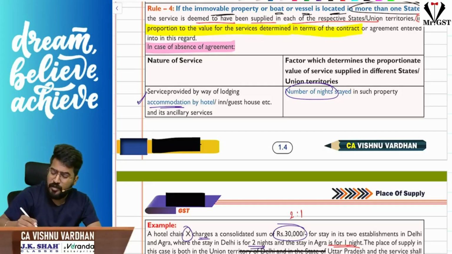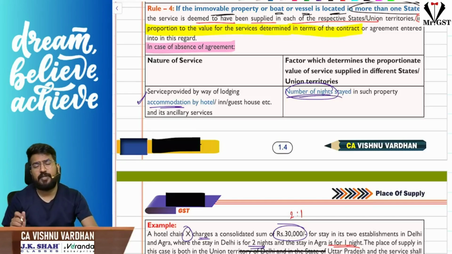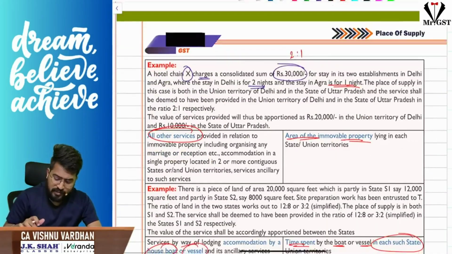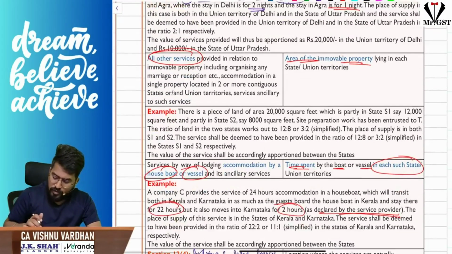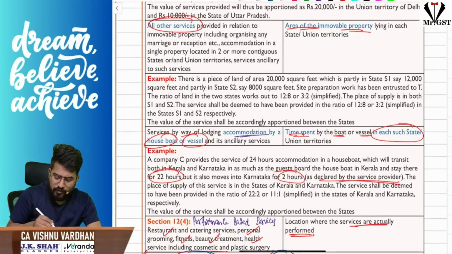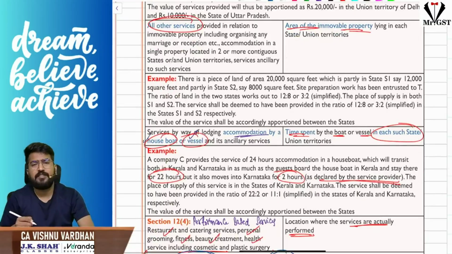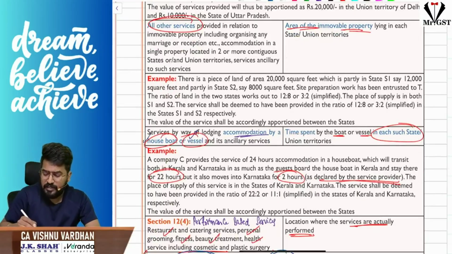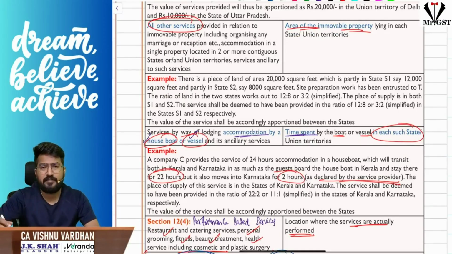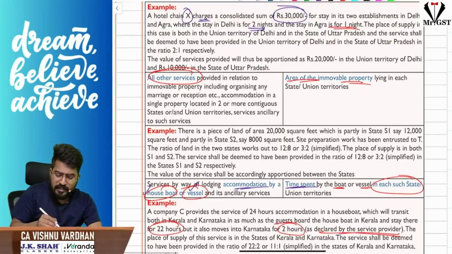Agreement is not there based upon the number of nights you are staying in that property. Sir, if it is related to accommodation in a houseboat or a vessel, in such cases, what is the time spent in each state by that houseboat or vessel? Based on that ratio. Sir, any other cases? Any other cases?